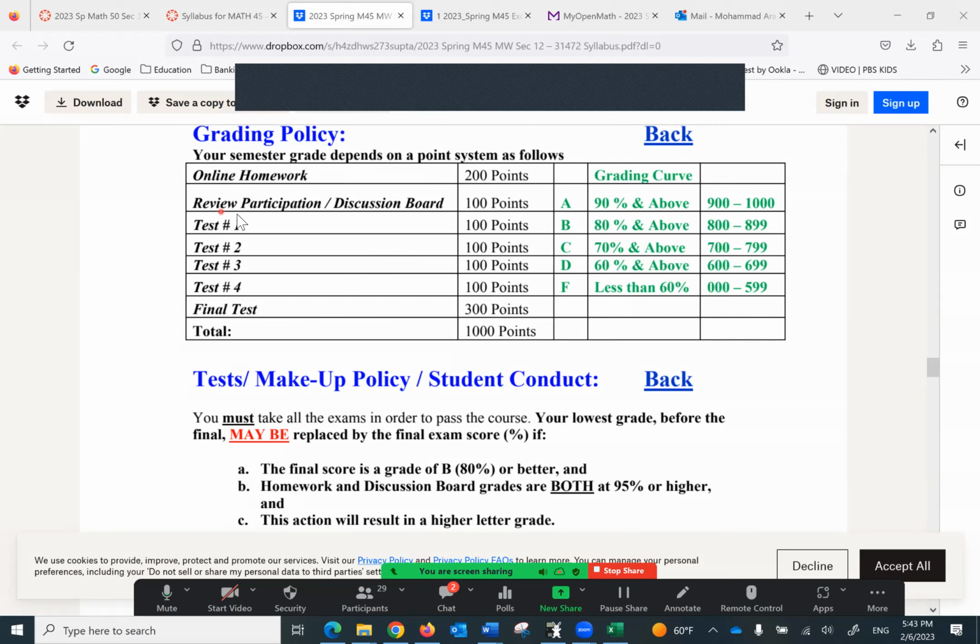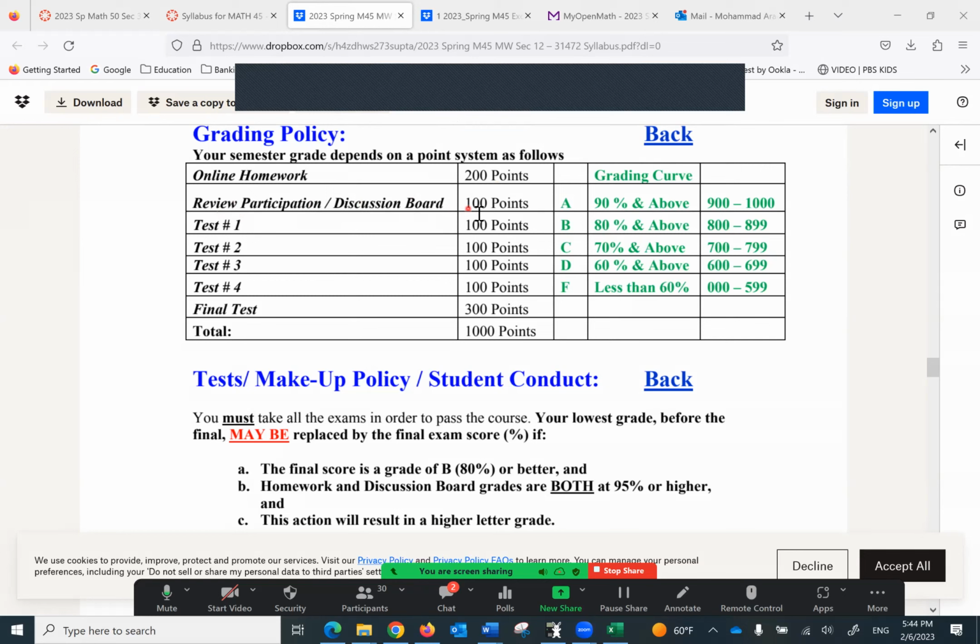So we have the online homework worth 200 points. The online homework is set up such that you can do it before the expiration time and take as long as you want. And you can go back and forth. You can go halfway and then finish it later on. As long as it's done before the due date, you get full credit for it, assuming everything is correct, of course.